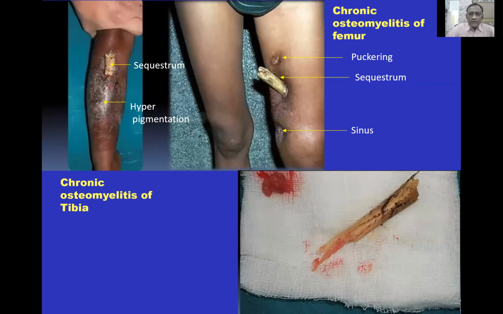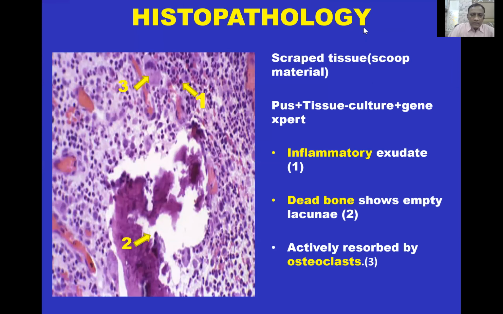Histopathologically, there is an inflammatory exudate, which is seen here. Then there is dead bone, and there are osteoclasts.